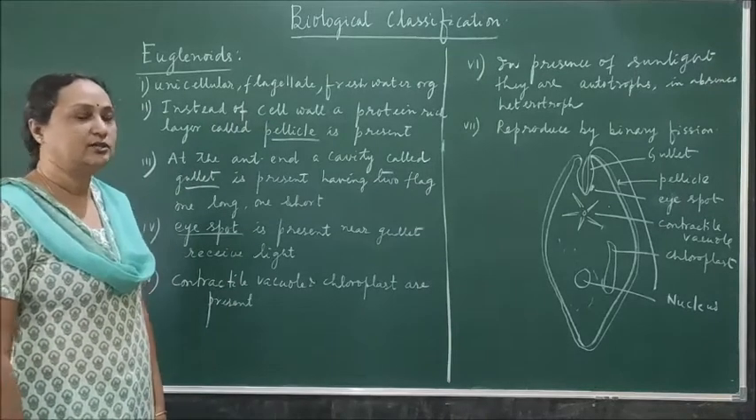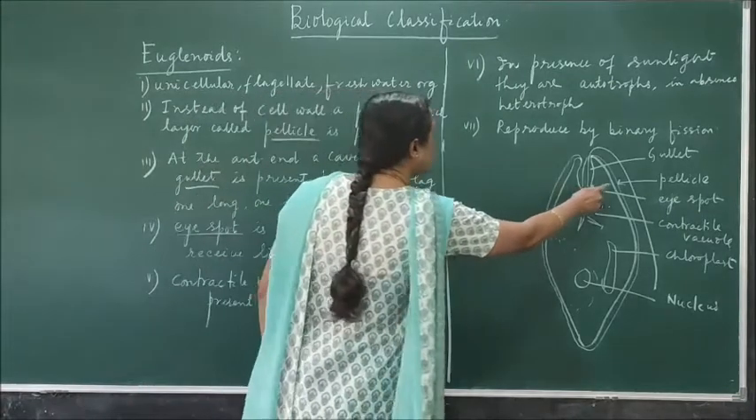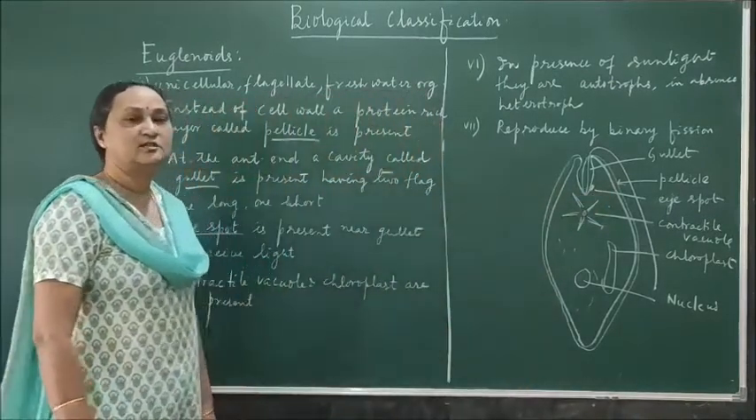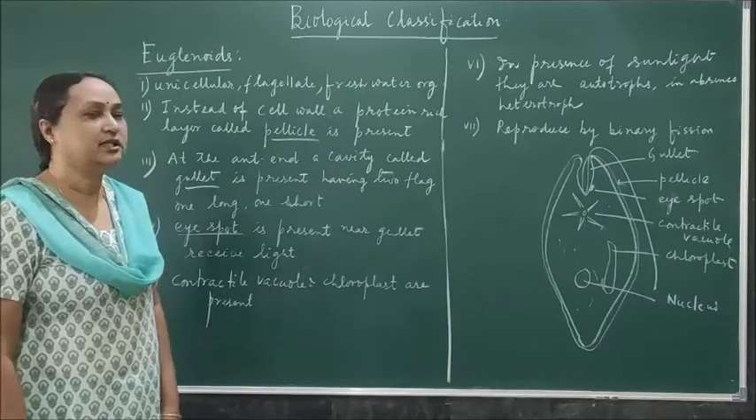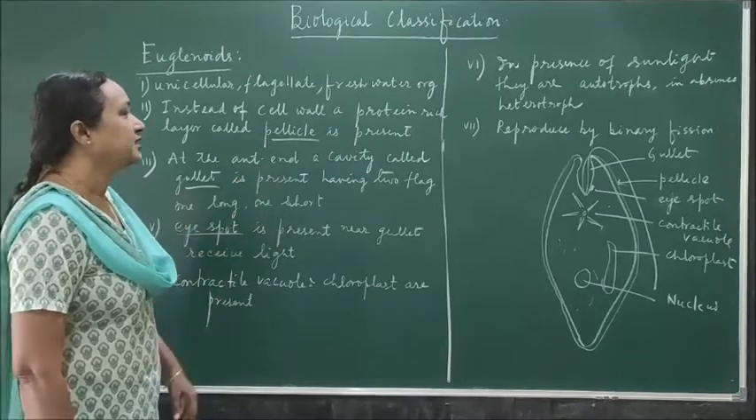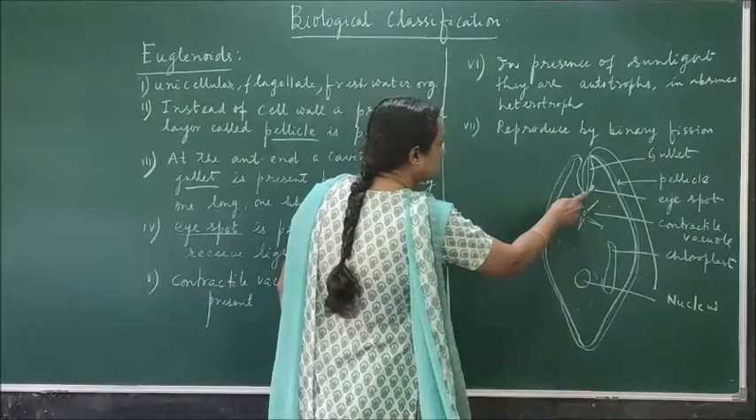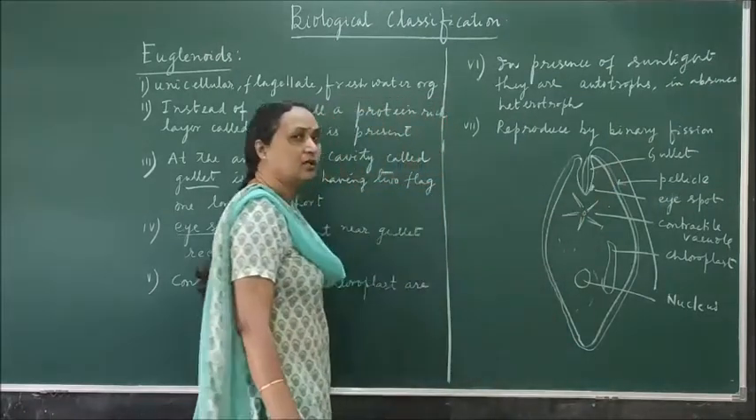In the absence of a cell wall, there is another layer present, and that layer is called the pellicle. The layer is made up of protein. The cell wall is made up of cellulose, whereas here the pellicle is made up of protein. At the anterior end, there is a cavity. Here you see one cavity, and the cavity is called the gullet.